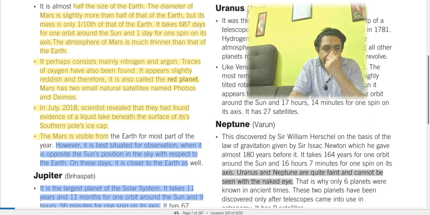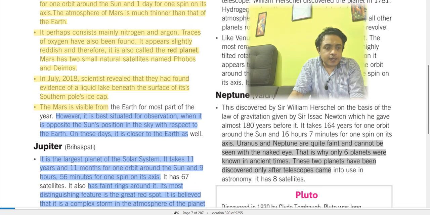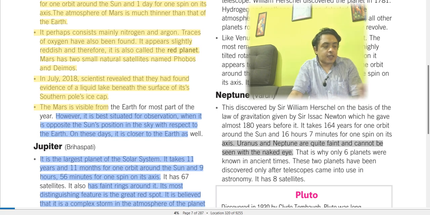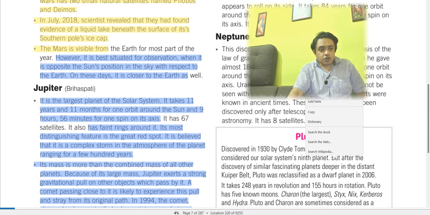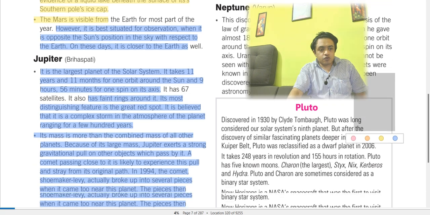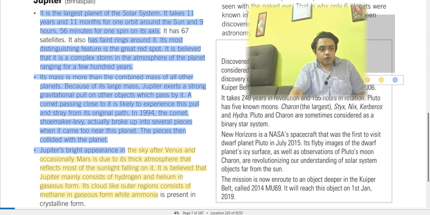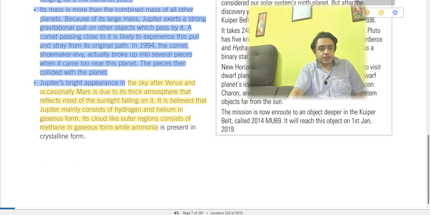Uranus and Neptune are quite faint and cannot be seen with the naked eye. That is why only 6 planets were known in ancient times. After the discovery of the telescope, Uranus and Neptune were discovered, so now there are 8 planets. Pluto is not considered at present, so we should not devote anything to Pluto.